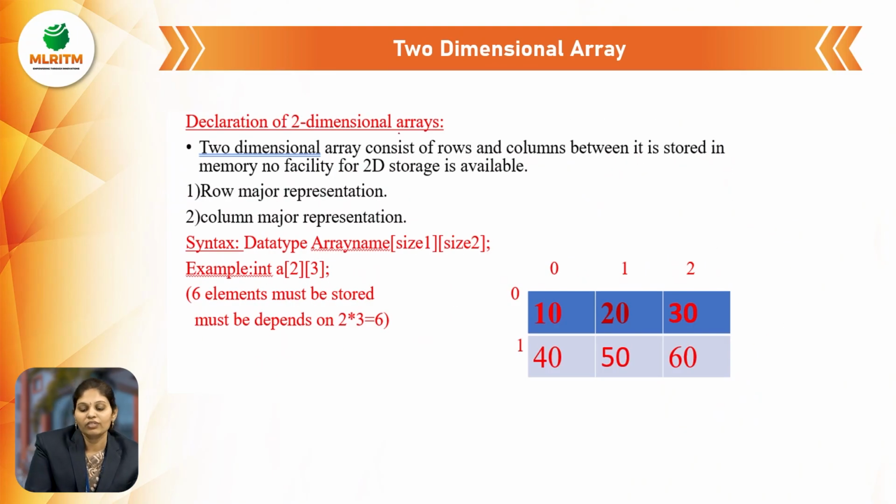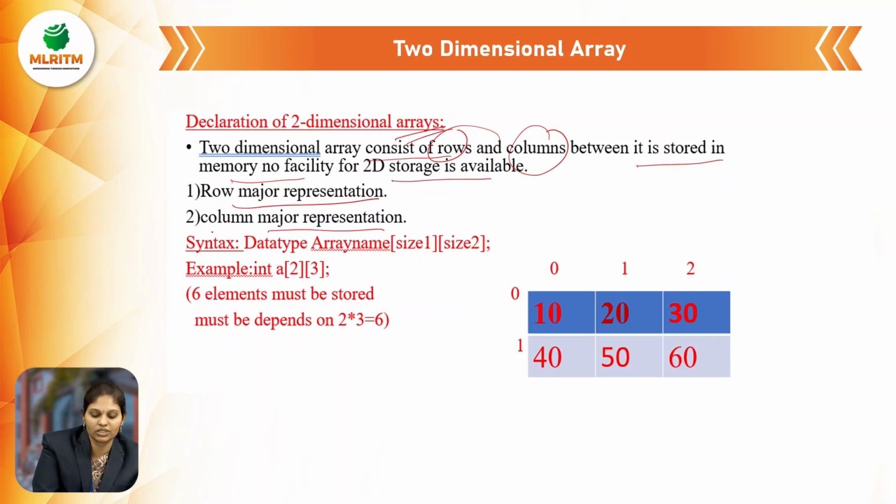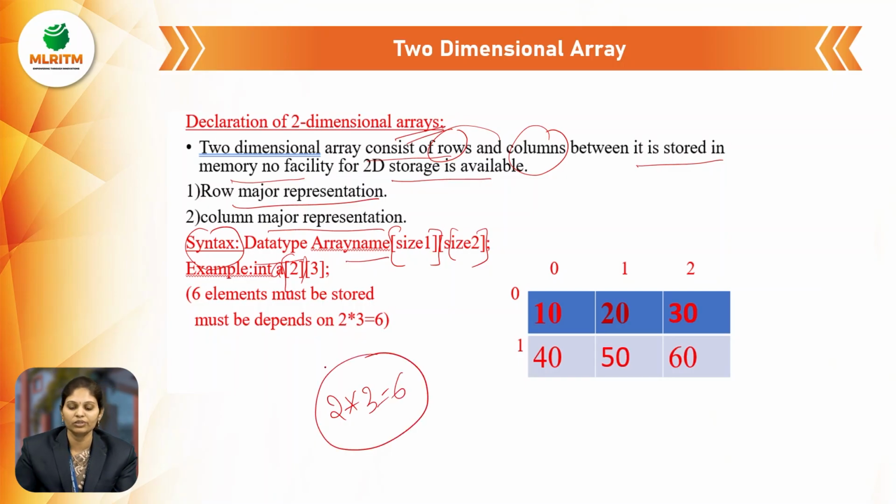So, declaration of a two-dimensional array. A two-dimensional array consists of rows and columns, and it is stored in memory. 2D storage is available as row major representation and column major representation. The syntax of the two-dimensional array is data type, array name, size 1 and size 2. So here A of 2 and 3. How many elements? 2 into 3 is equal to 6 elements that we enter into the array.